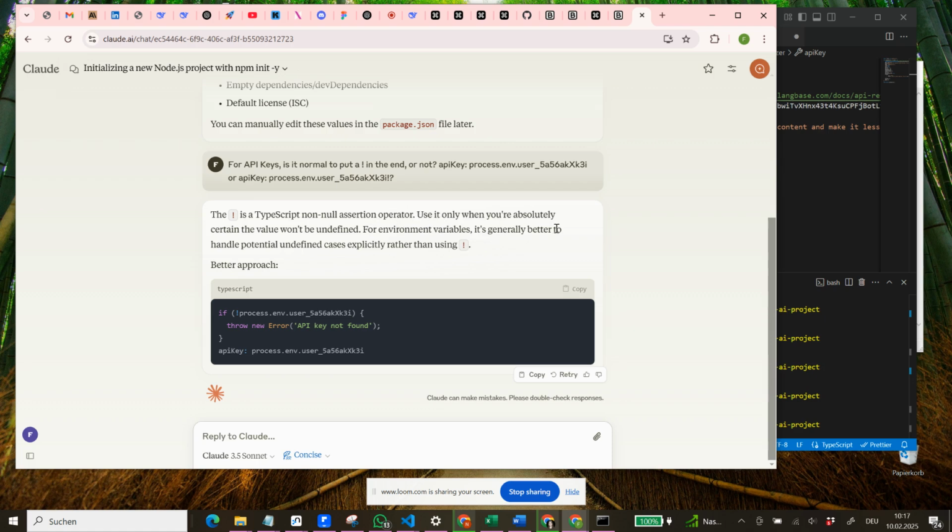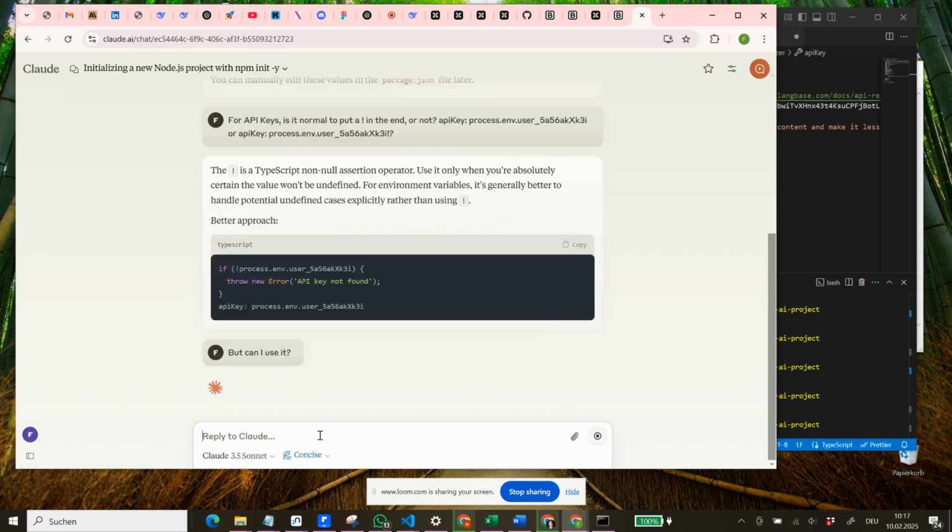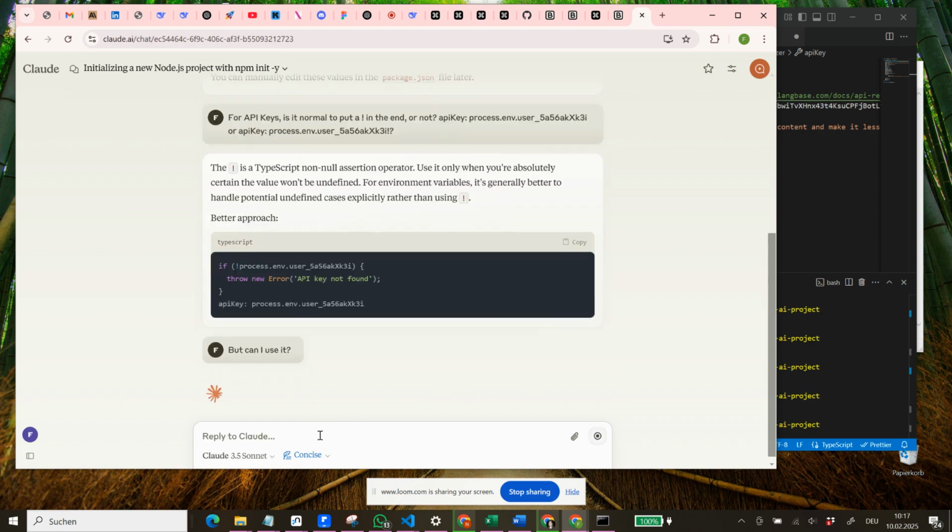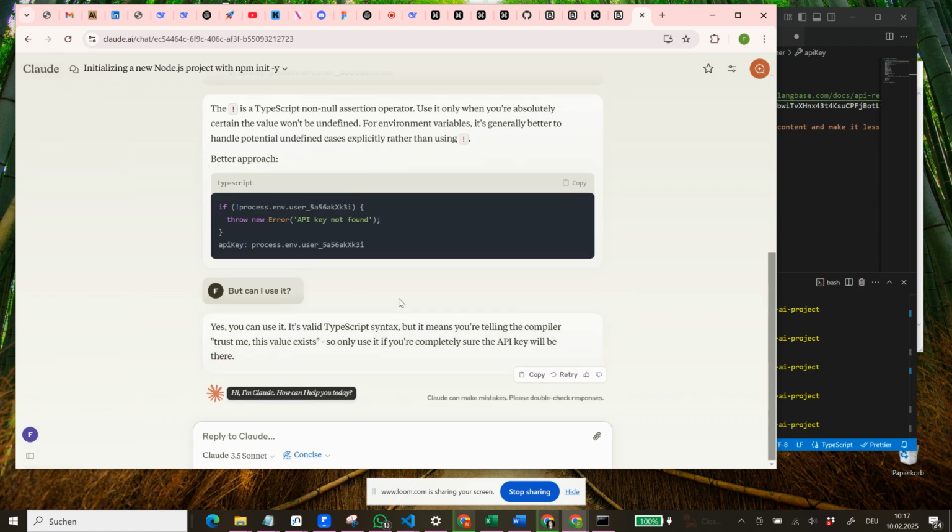For environment variables it is generally better to handle potential undefined cases explicitly rather than using this one. Better approach. Okay, so we can use it, but can I use it? Yes, you can use it. It's valid TypeScript syntax, but it means you're telling the compiler, trust me, this value exists, so only use it if you're completely sure the API key will be there. So we have the API key there, so obviously this will be working.